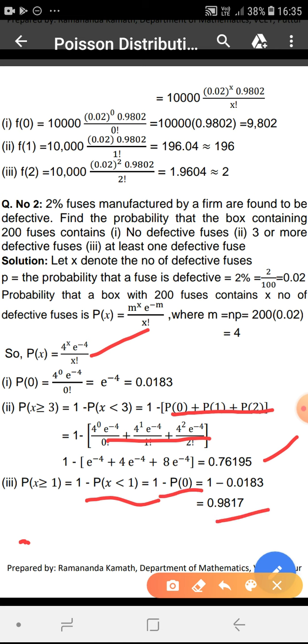And P of 0 can be calculated by using that formula P of x by putting x as 0. 1 minus P of 0 is 1 minus 0.0183, which will give 0.9817. The probability that there will be at least one defective fuse out of 200 fuses is 0.9817.